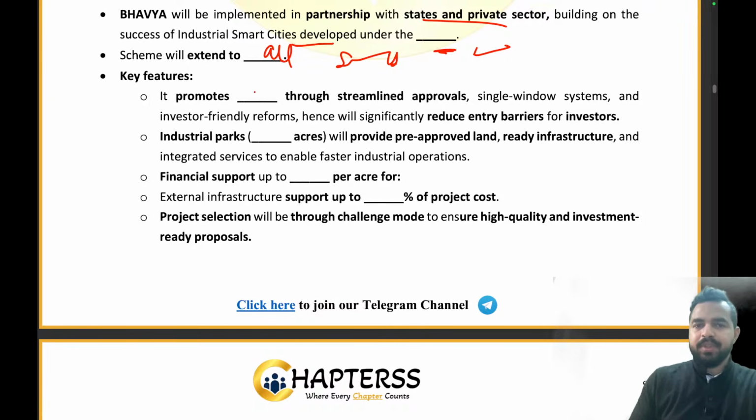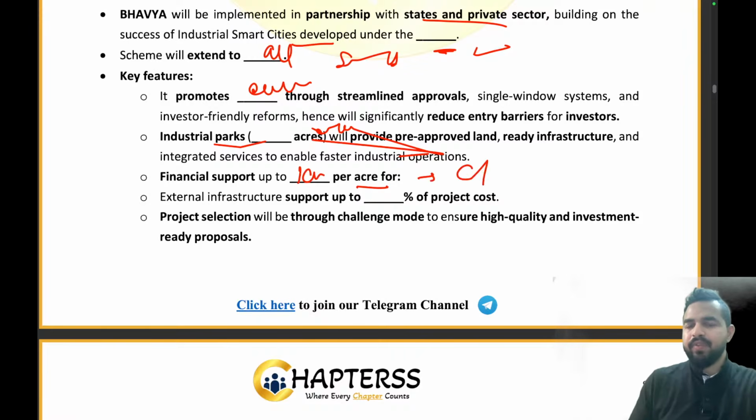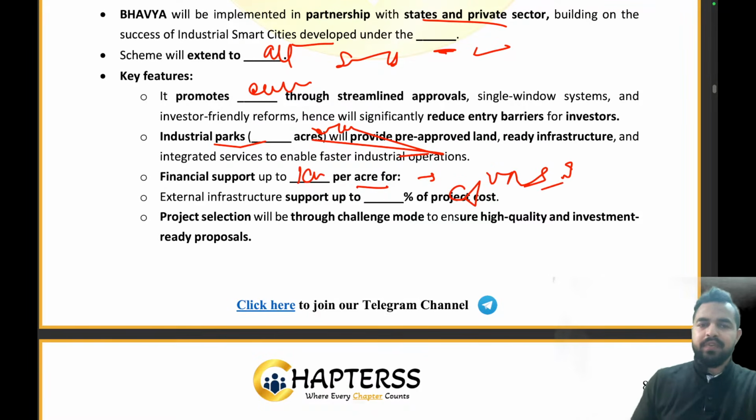That is, it will promote ease of doing business. Industrial parks of 100 to 1000 acres will provide pre-approved land and ready infrastructure. Financial support up to rupees dash per acre. How much, my dear friends? 1 crore for core infrastructure, value added infrastructure and social infrastructure. Clear everyone? The external infrastructure support will be 25% of the project cost.